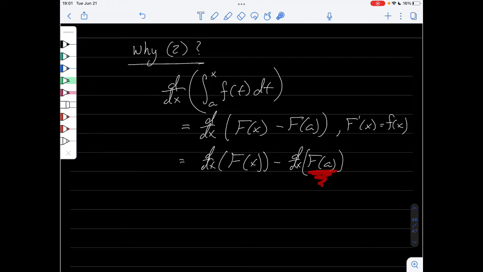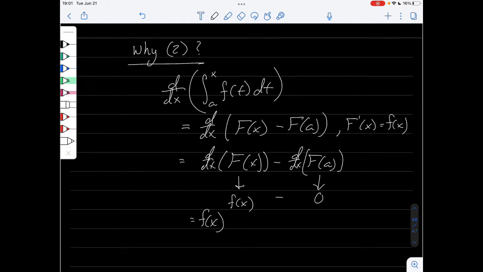Okay, so let's get back to explaining why part 2 works. So f of a, f is a function and a is just a number. So this derivative is going to go to 0. And by this guy right here, that's the same as this. So this is a little f of x minus 0, or just little f of x.